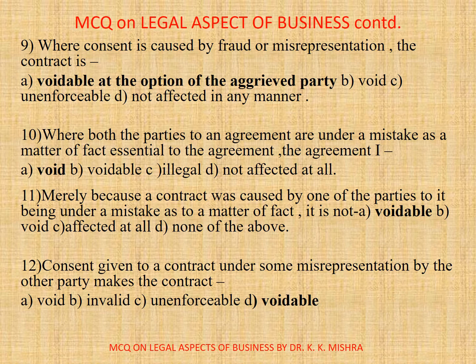Now question number 10. Where both the parties to an agreement are under a mistake as a matter of fact essential to the agreement, the agreement is, options are A. Void, B. Voidable, C. Illegal, D. Not affected at all. Correct option is A. Void.